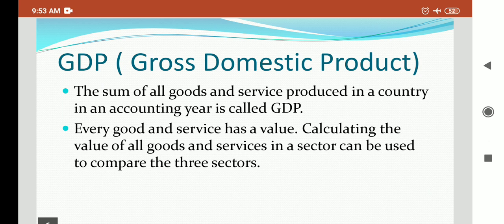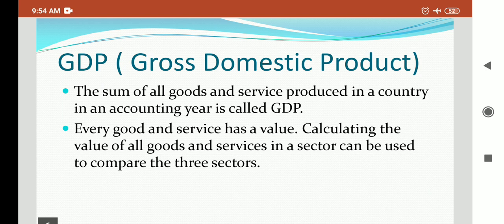Also, the three sectors have a large number of people working in them to produce these goods and services. We know that so many people are working in the primary sector, secondary sector and finally in the tertiary sector. So the next step, therefore, is to see how much goods and services are produced and how many people work in